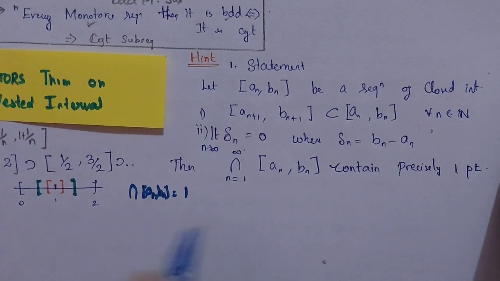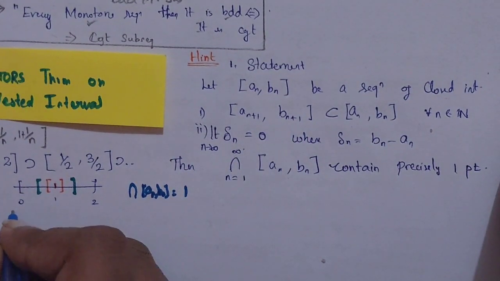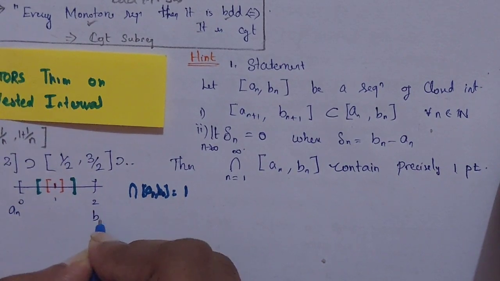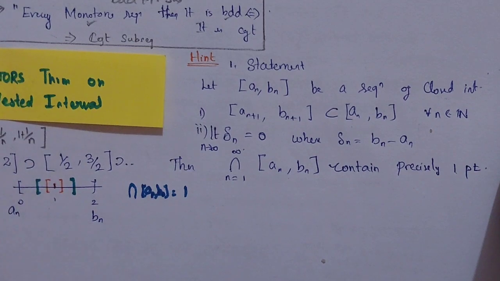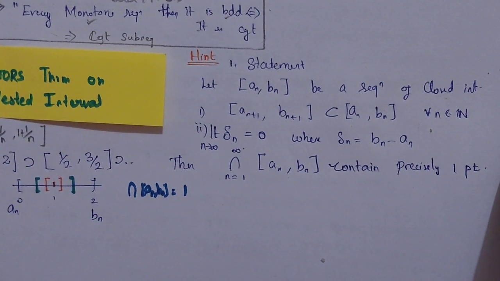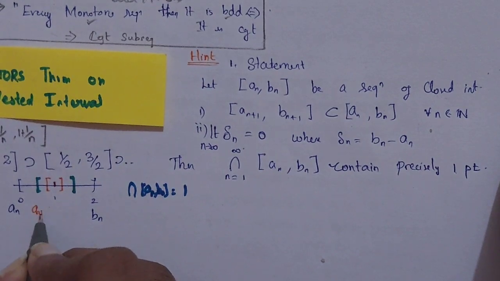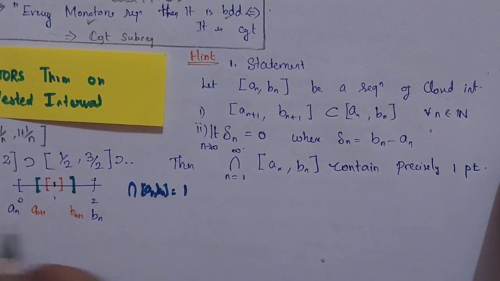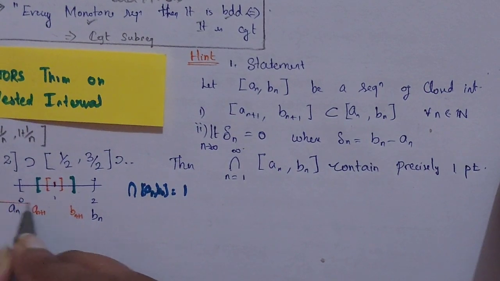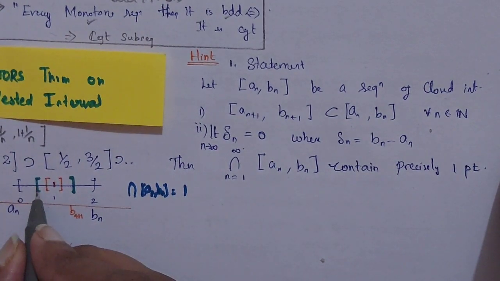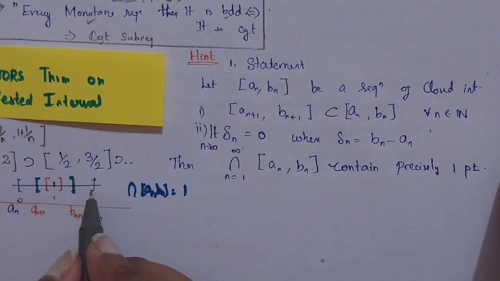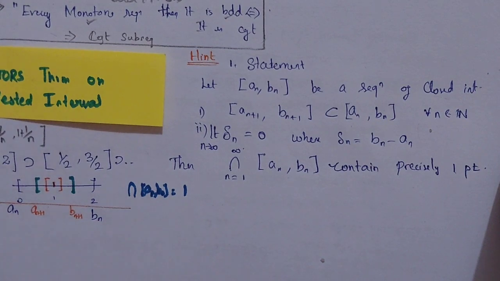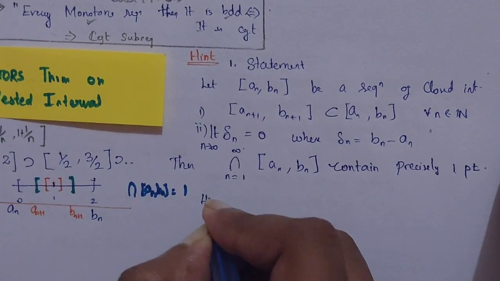The idea is something similar: from the hypothesis you can take that I am having a_n and b_n. Let me take this as a_n and this as b_n. So it would be a_n plus 1, b_n plus 1. I'm just telling the proof, okay? So my 0 is my a_n, and half is my a_n plus 1. 3 by 2 is my b_n plus 1. 2 is my b_n. You already know this, right? So I am going to get a relation here. That is the hint.